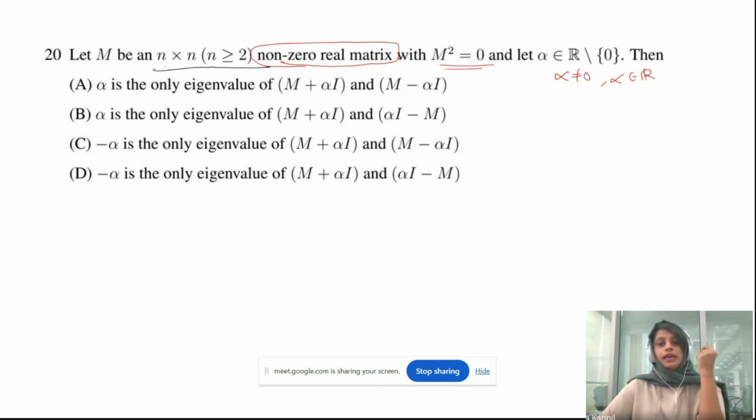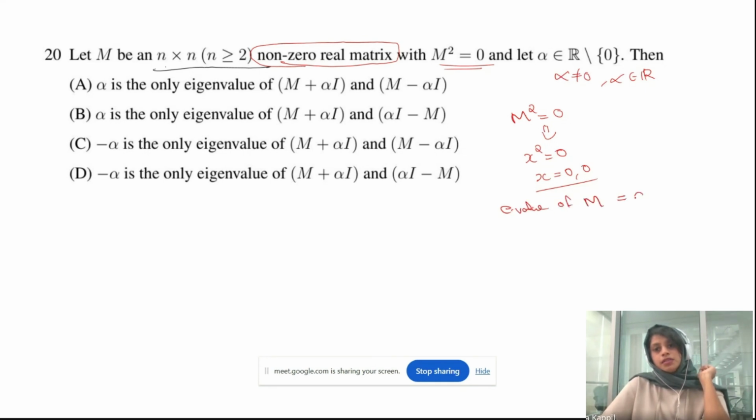So first you need to find the eigenvalue of M, then it's easy to work with its polynomial, correct? So we have M square is equal to 0. If M square is equal to 0, then what will be the corresponding polynomial for the matrix? It will be x square equal to 0. So what is the only possible root of this one? It is 0. X can be 0 only, right? Now, which means the eigenvalue of M will be 0.